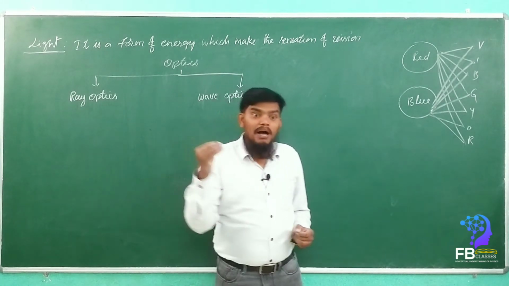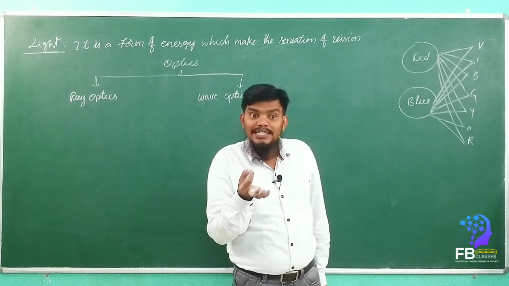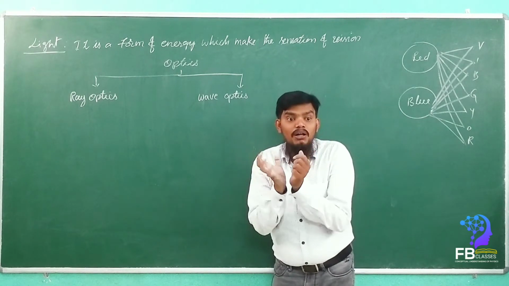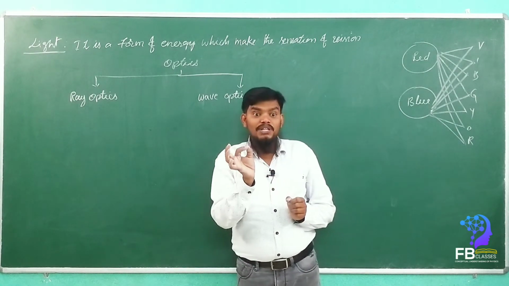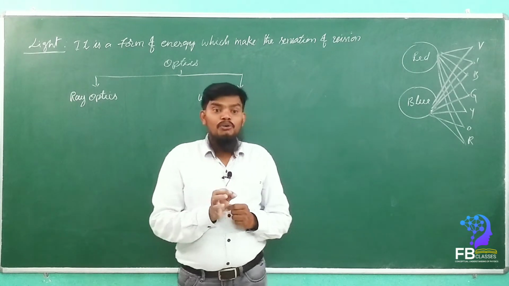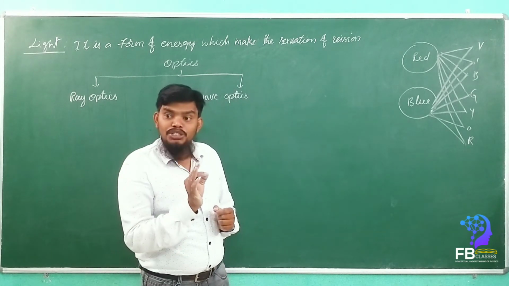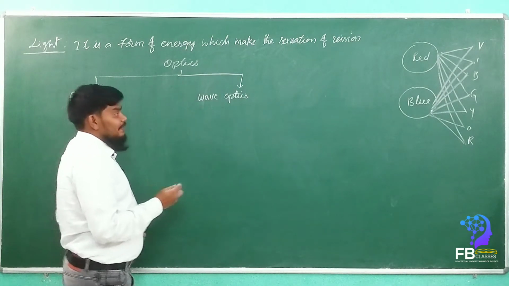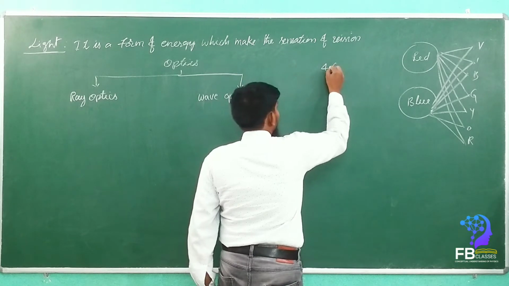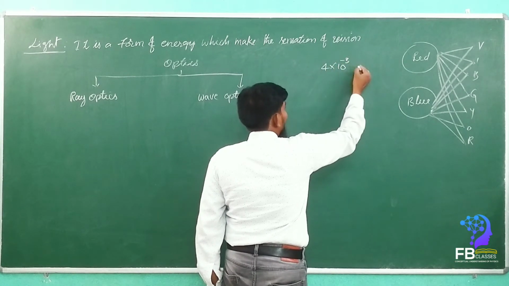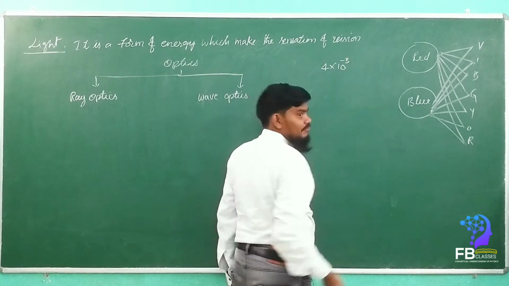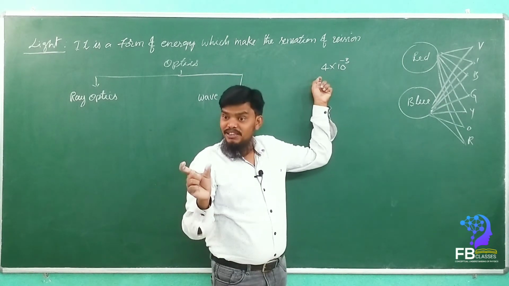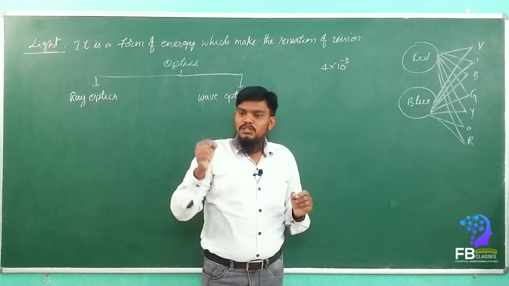If the light ray passes through an object whose dimension is smaller than or equal to the wavelength of the light. Wavelength of the light is how much, my dears? 400 nanometers to 750 nanometers. If I take it as 4 into 10 to the power of minus 3 centimeter, it is approximately equal to the wavelength of light.